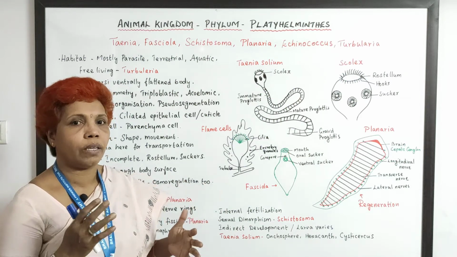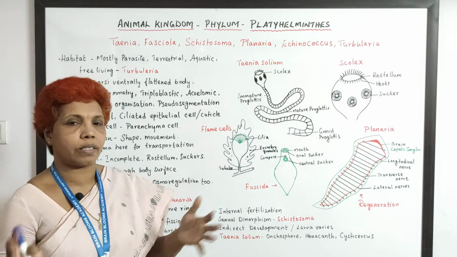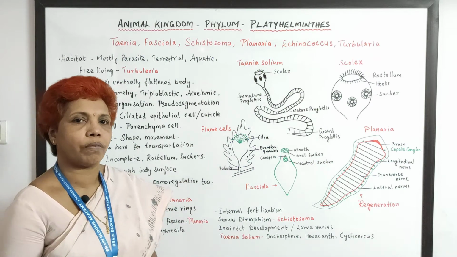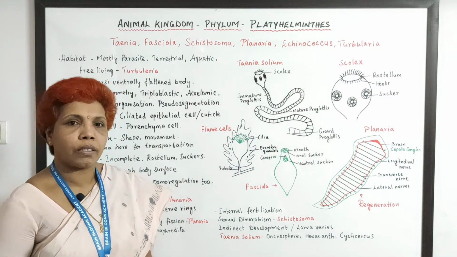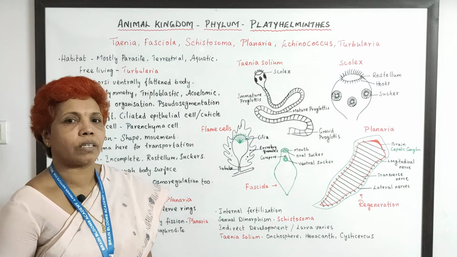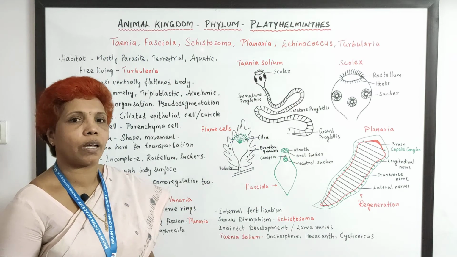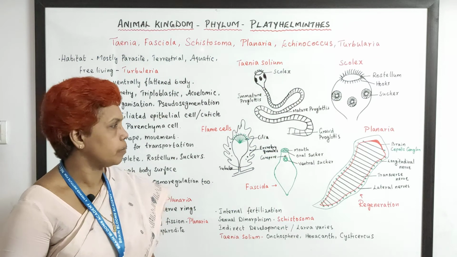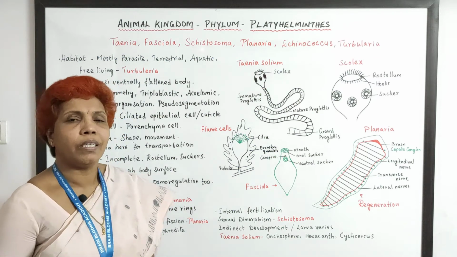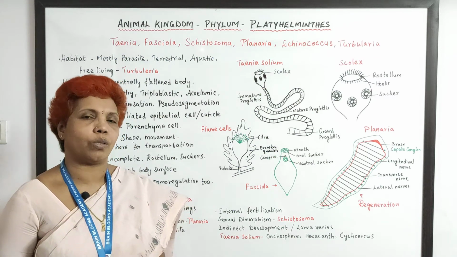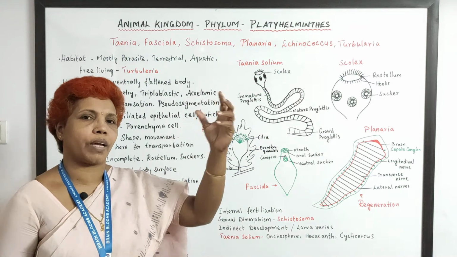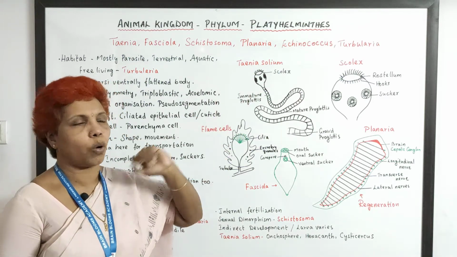So there is no complete organ system, but the flame cells are involved in excretion, and they mostly excrete ammonia as their nitrogenous waste. So they are ammonotelic animals. And the nervous system is made of ganglia. They've got a cluster of ganglia present throughout the body here.